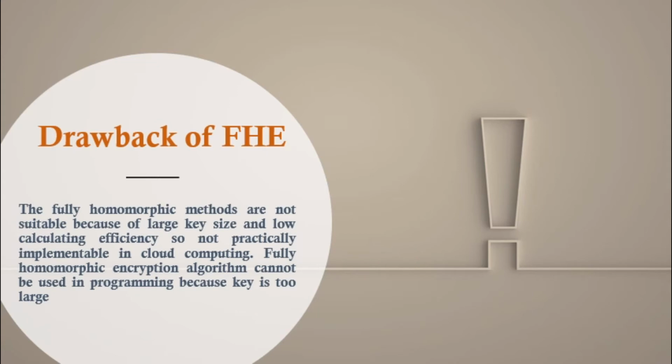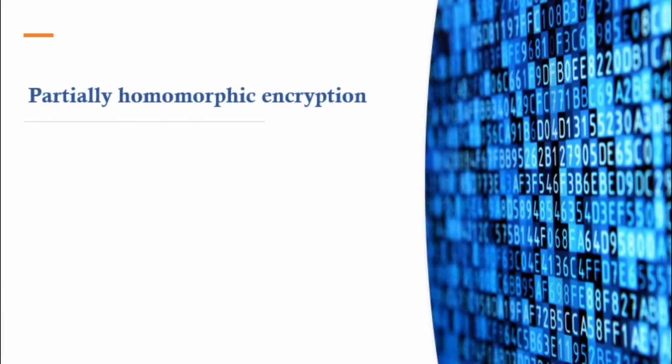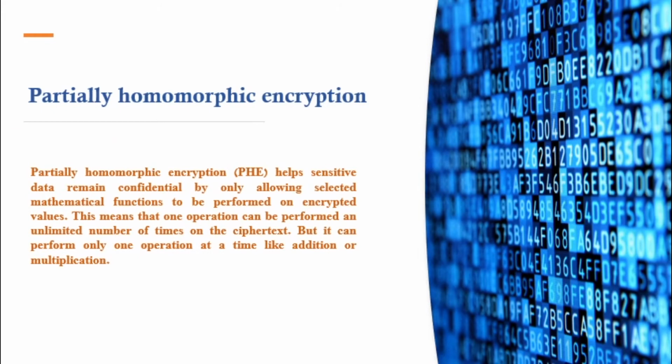The fully homomorphic methods are not suitable because of large key size and low calculating efficiency, so they are not practically implementable in cloud computing. Fully homomorphic encryption algorithms cannot be used in programming because the key is too large. Partially homomorphic encryption helps sensitive data remain confidential by allowing selected mathematical functions to be performed on encrypted values. This means that one operation can be performed an unlimited number of times on the ciphertext, but it can perform only one operation at a time, like addition or multiplication.